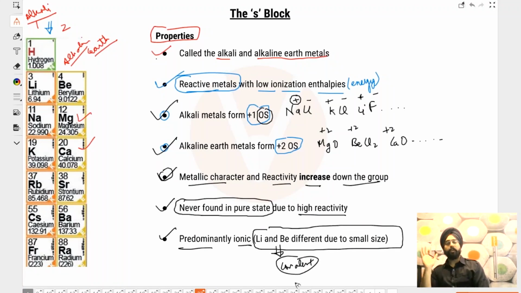Lithium and beryllium mostly form covalent molecules because of their small size. So they prefer sharing electrons instead of giving electrons away. Okay, so that is one thing that is observed in nature. These are the properties of the S block.